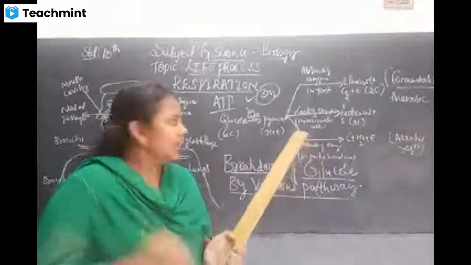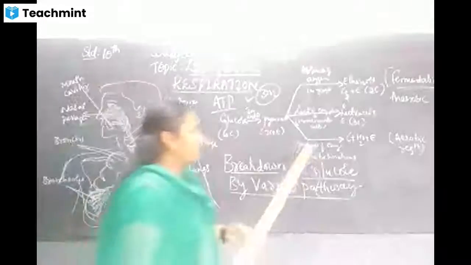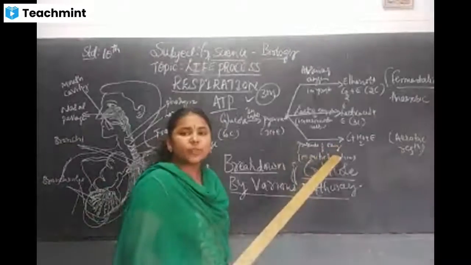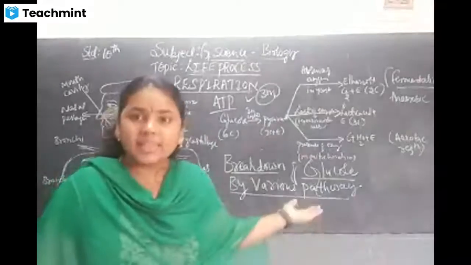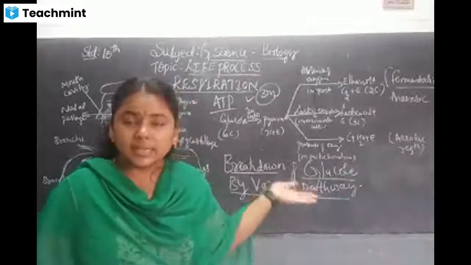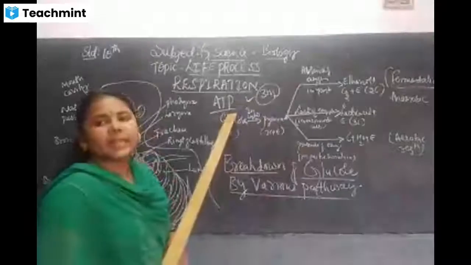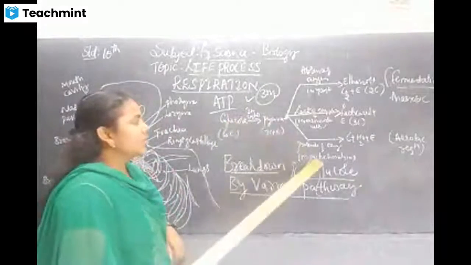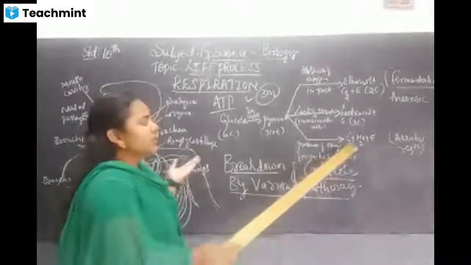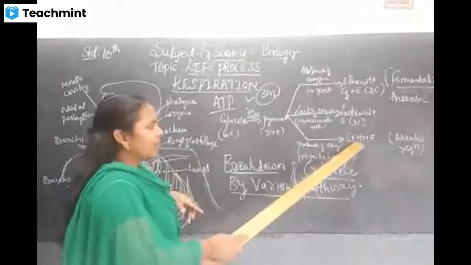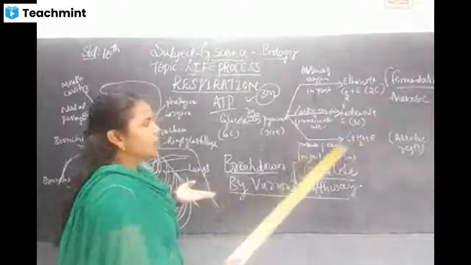The next step, the breakdown of glucose, takes place. The last step is called the presence of oxygen, and this happens in a cell organelle called the mitochondria, where the energy is synthesized, right? Hence the mitochondria is helpful to produce energy in the form of ATP. With the presence of oxygen, the pyruvate of 3 carbon molecules is converted into carbon dioxide, and water is also released along with the energy.